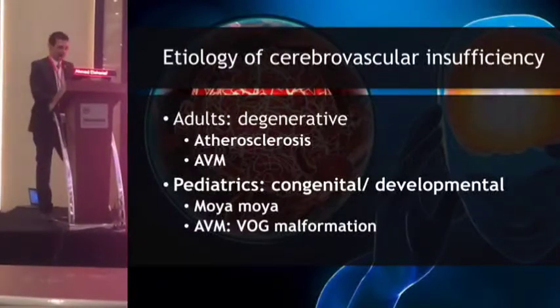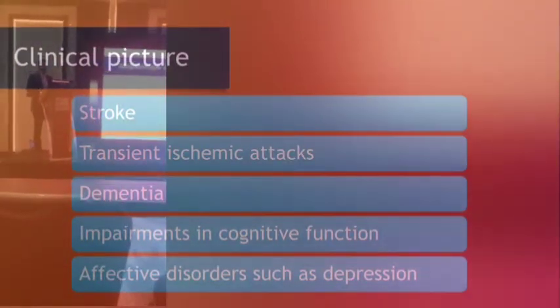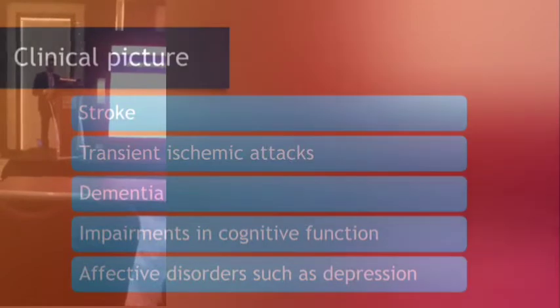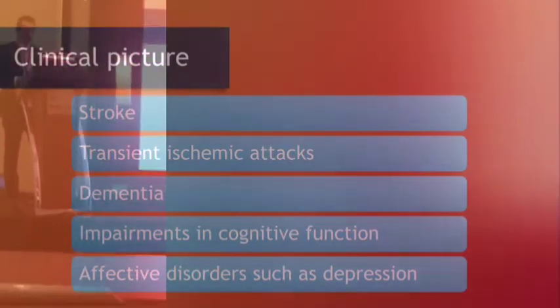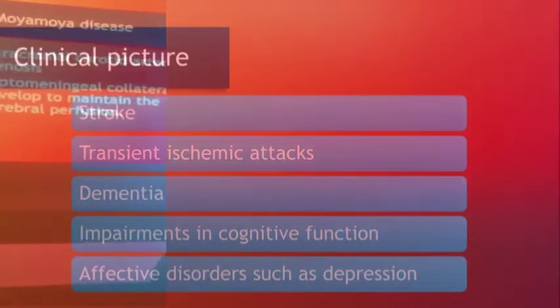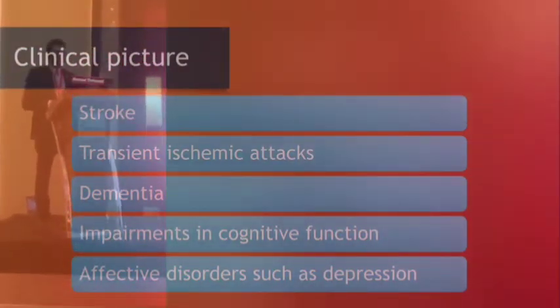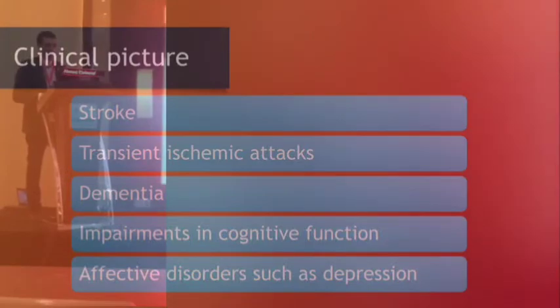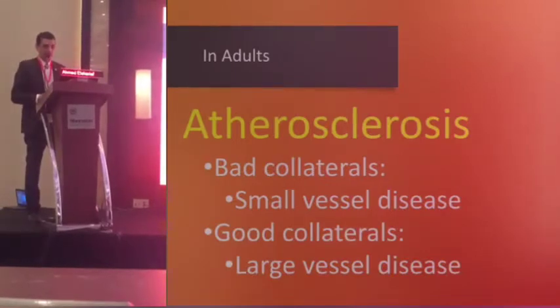The most common or the nearest diagnosis to our brain is a stroke and transient ischemic attacks that happen due to hypoperfusion or cerebrovascular insufficiency. And most of our treatment is directed to treat or prevent stroke or TIA. But we have vascular dementia, we have impairment in cognitive function even in children, and we have affective disorders such as depression. In adults, there are bad collaterals if it is a small vessel disease. It may affect the outcome.